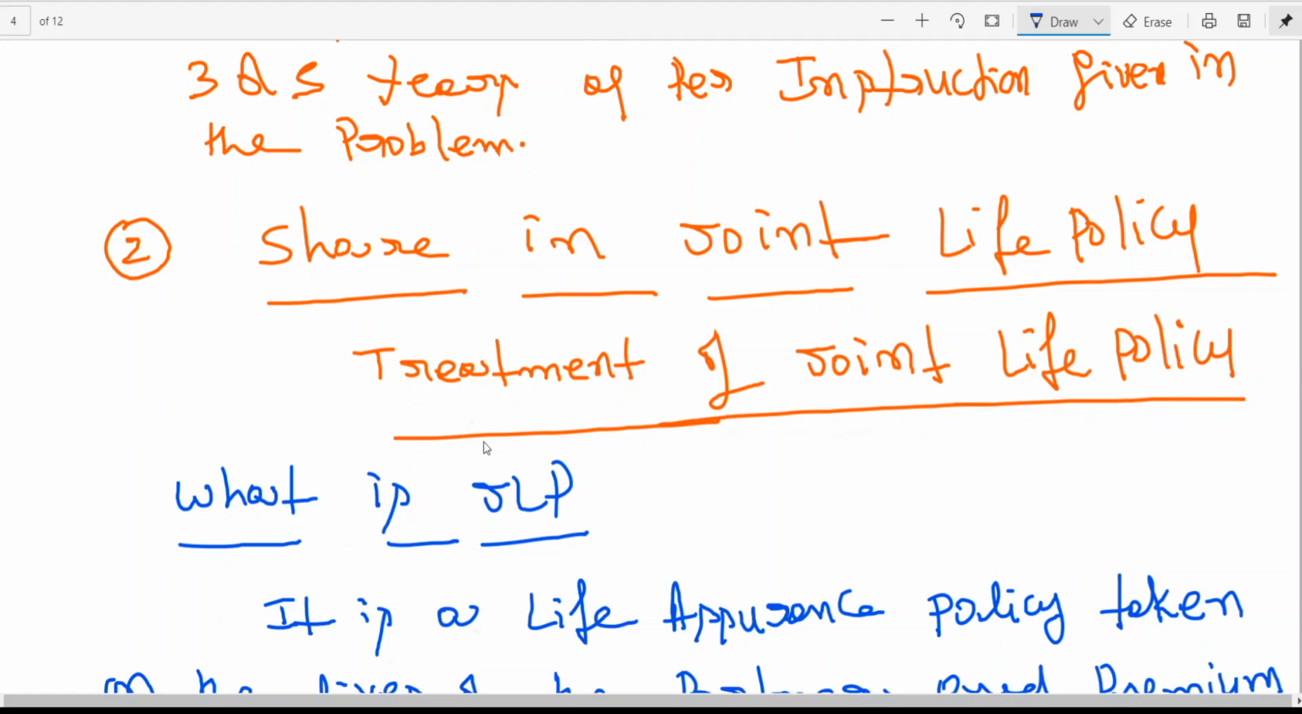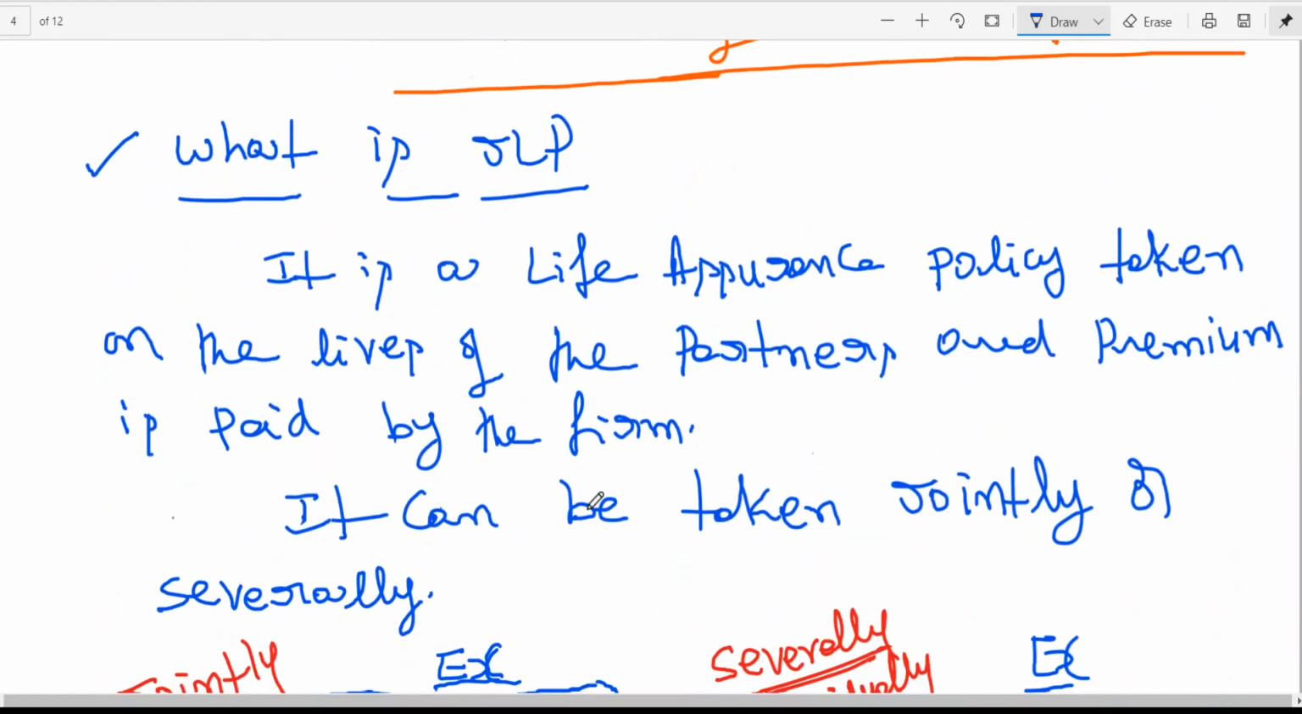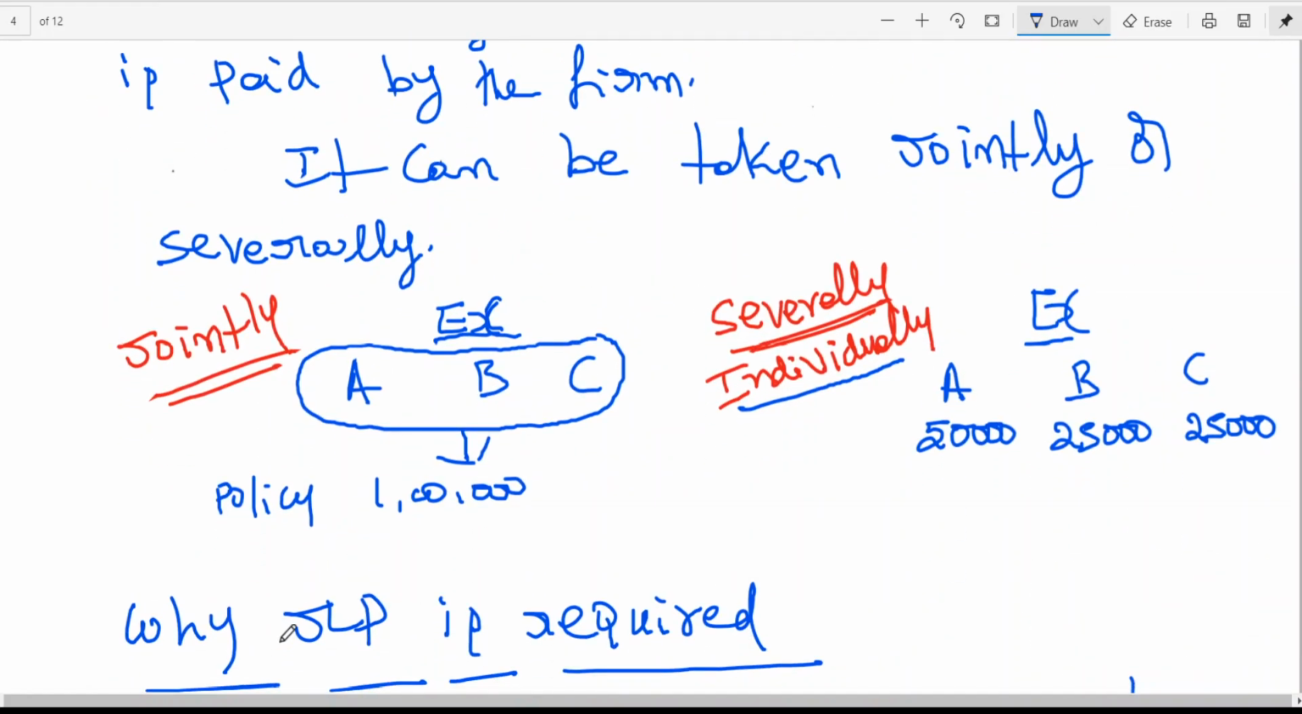Before we go to the treatment of joint life policy, we have learned today what is JLP. It is a life insurance policy taken on the lives of the partners, and the premium is paid by the firm. It can be taken jointly or severally. I've given an example. Jointly means one single policy, severally means individually, and jointly means here one single policy.